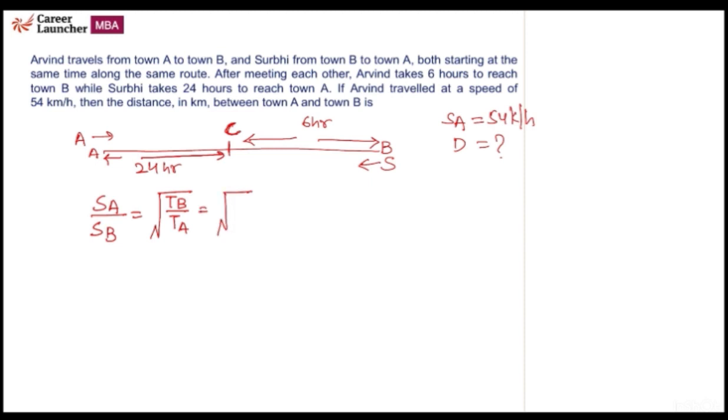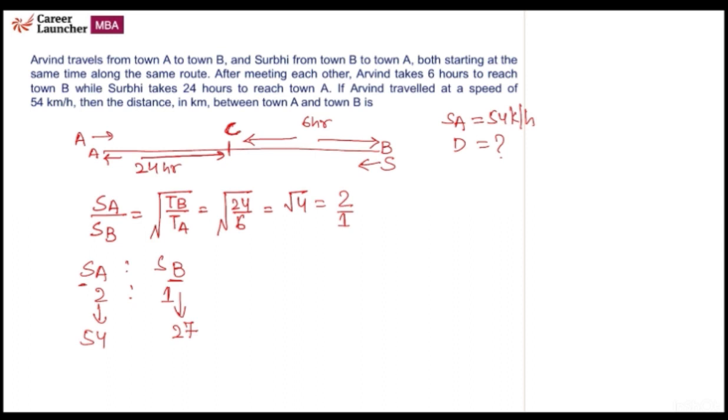It will be equal to under root 24 by 6, which is equal to 4 by 1. Under root 4 will be 2. So now we got the ratio of speed of Arvind and speed of Surbhi. It is 2 is to 1. Speed of Arvind is 54, then speed of Surbhi will be 27.